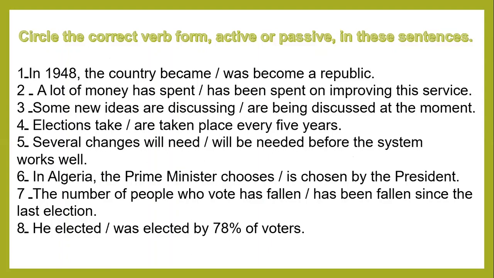For example, in 1948, the country became or was become a republic. In other words, we are asked to choose between the active voice and the passive voice. We should ask ourselves only one question here. The country is the subject. Is it the one or the thing who receives the action or does the action? We'll find out that it is the country which became. It is the one who does the action, not the one who receives the action.